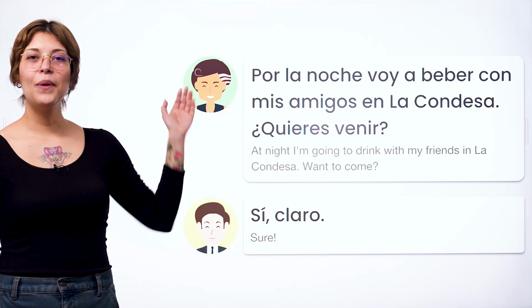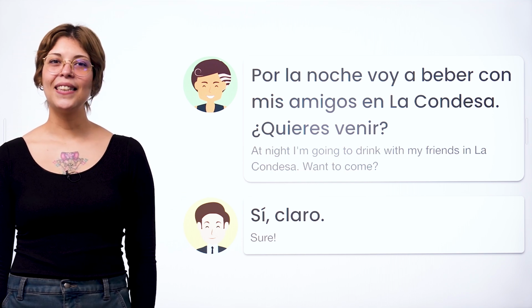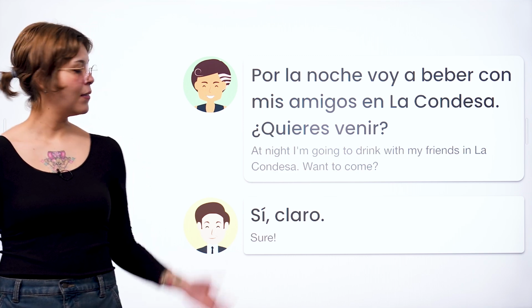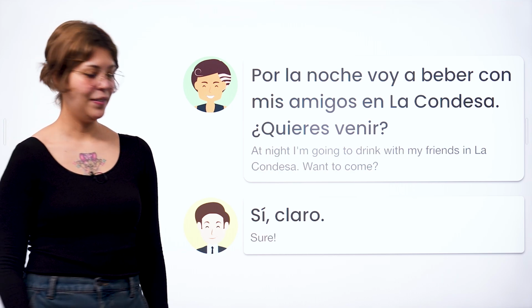Por la noche voy a beber con mis amigos en La Condesa. ¿Quieres venir? At night, I'm going to drink with my friends in La Condesa. Want to come? Sí, claro. Sure. Voy a beber.